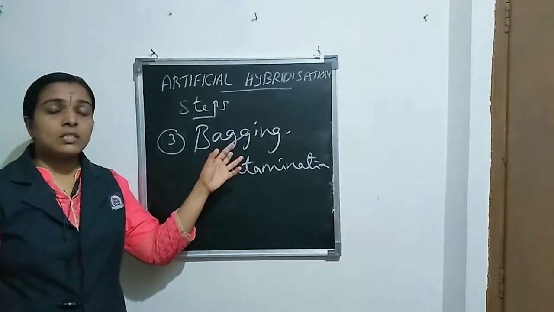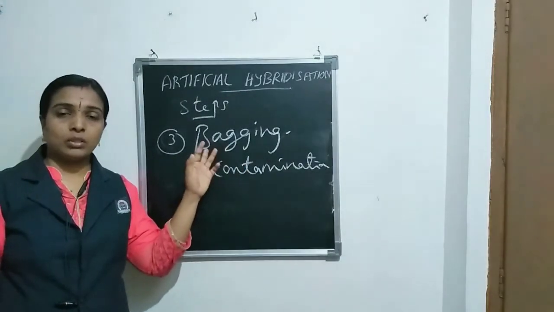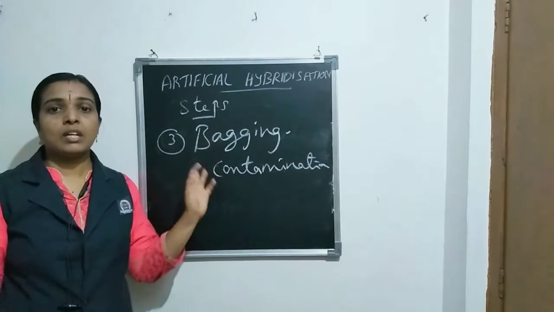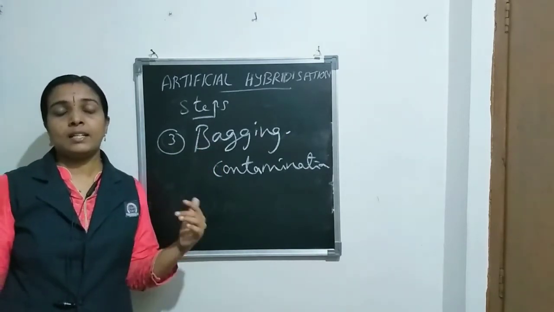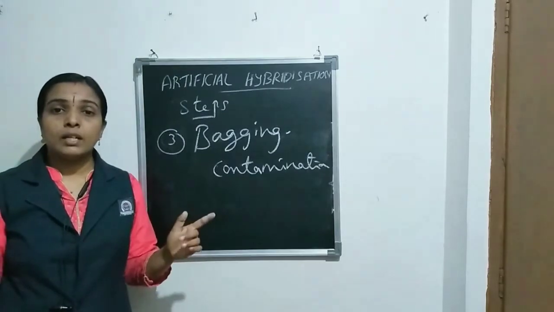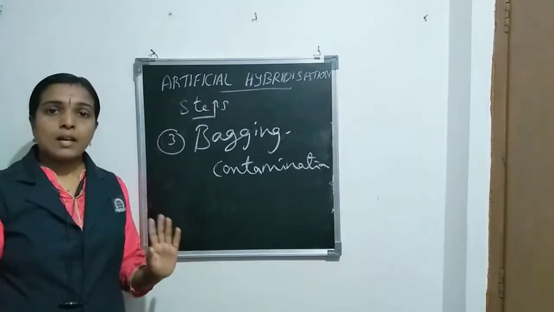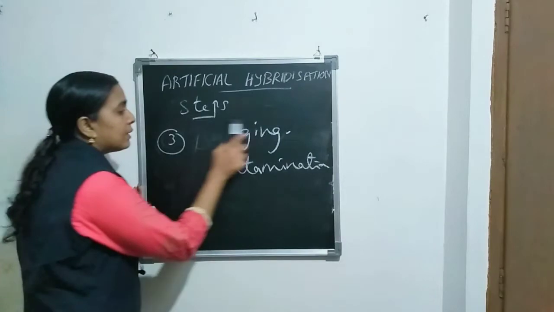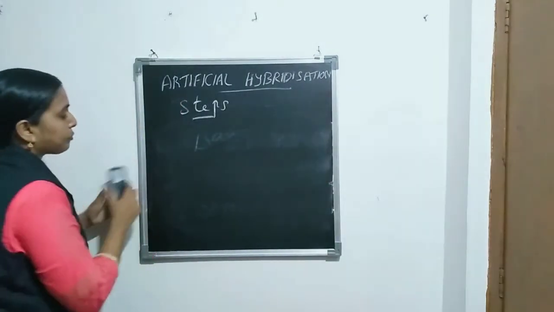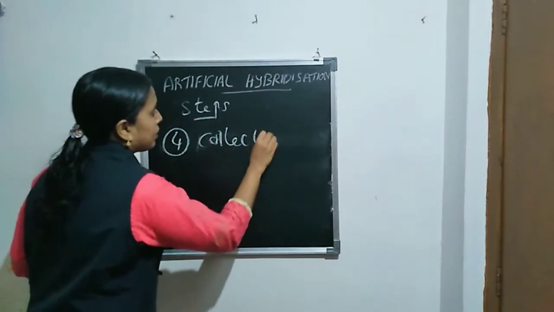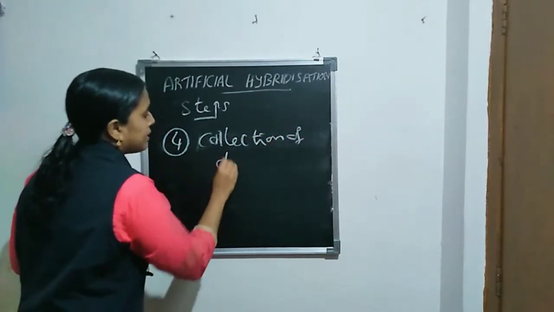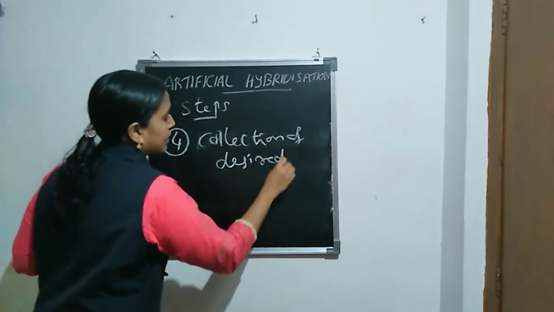So through this technique, this step, bagging, we can prevent contamination of the stigma of the emasculated flower from unwanted pollen grains. That is what is bagging. Okay, then the fourth step is collection of desired pollen grains.